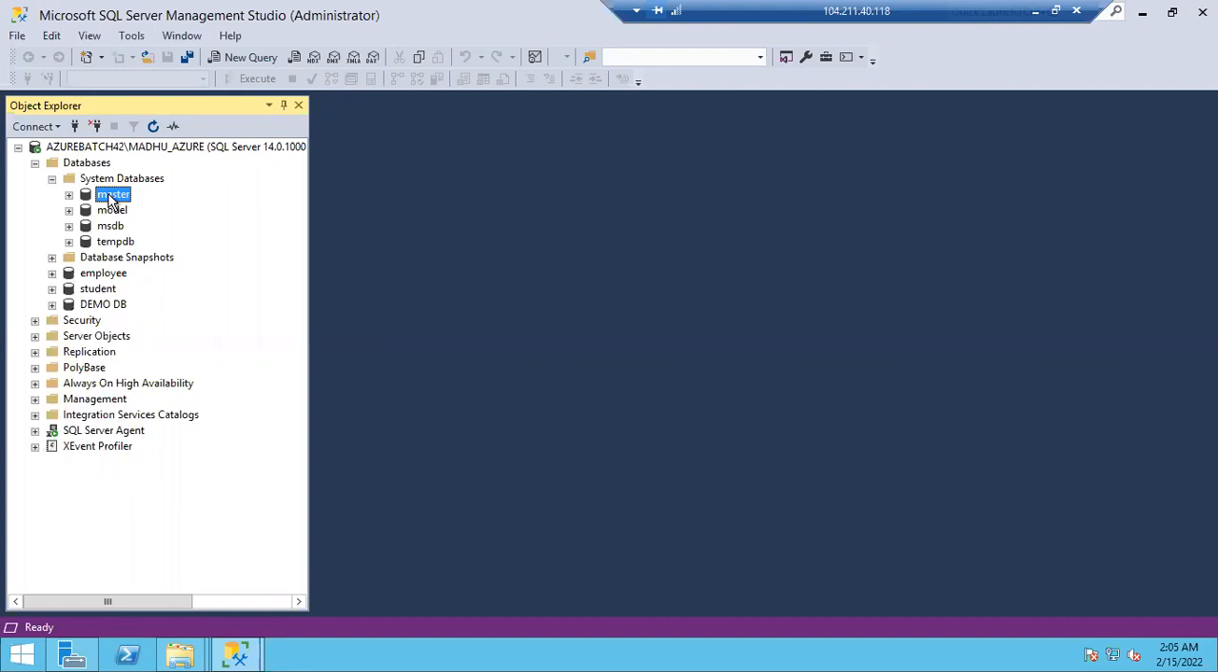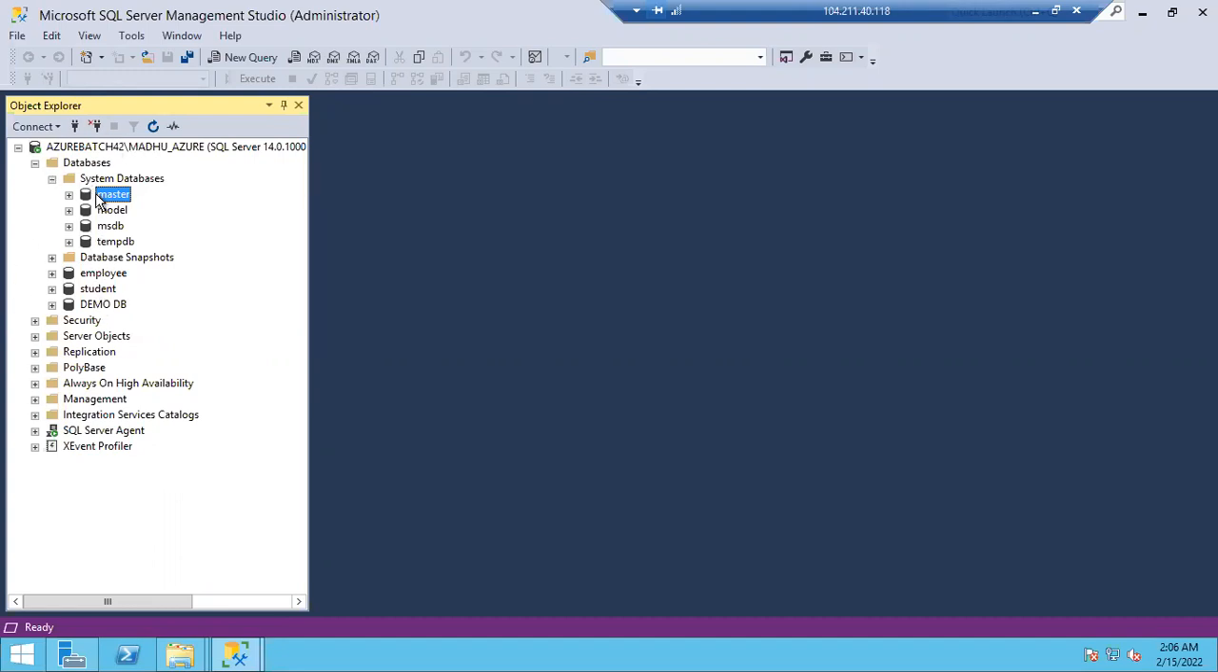Not only file paths, not only file locations, but all the metadata information, like what is this database name, who is the owner of this database, how many tables are there in this database, how many users are there in this database. All the metadata information of all the databases will be stored in the master, guys. Master is a key database of your SQL Server. There is no master means there is no SQL Server. All your SQL Server settings, whatever configurations are there, everything will be stored inside your master database only.